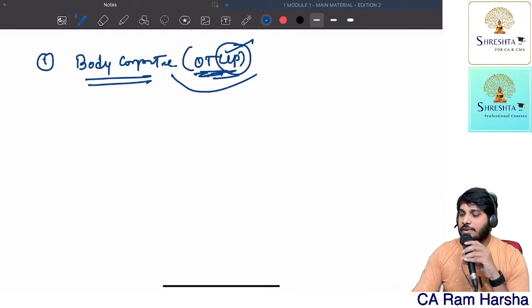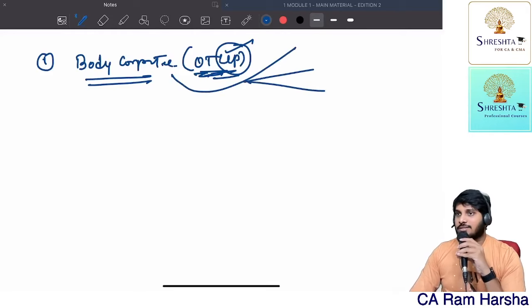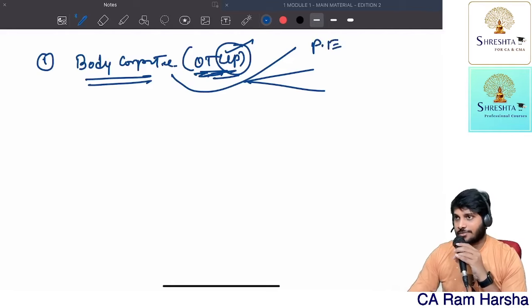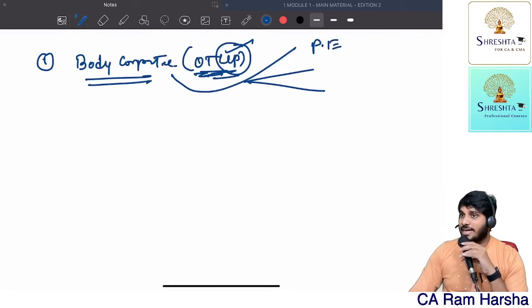What is a body corporate technically? Body corporate means an entity which has the following characteristics. Perpetual existence. One most important characteristic is perpetual existence. Separate legal entity. Getting it? Separate legal entity and even common seal.